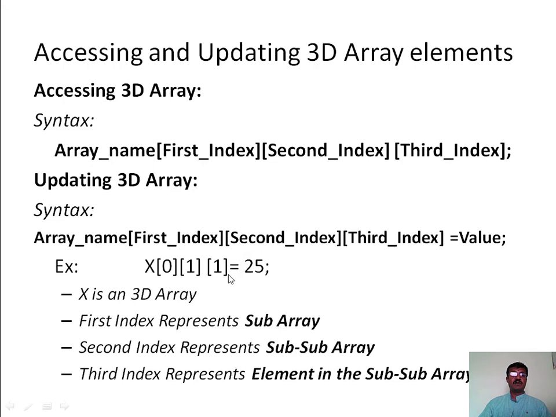For example, now I want to replace the value with 25. In this case I can use the array variable x followed by 3 dimensions that will be assigned a value 25, where x is a 3D array, I mean 3-dimensional array. The first index represents a sub array, the second index represents a sub array, and the third index represents the element in the sub array. In this way we can access and update 3-dimensional array elements.